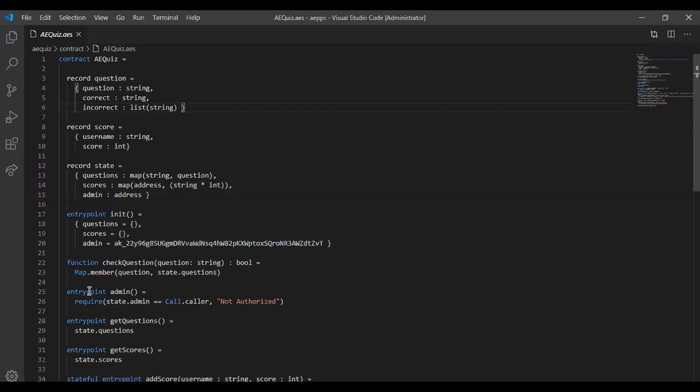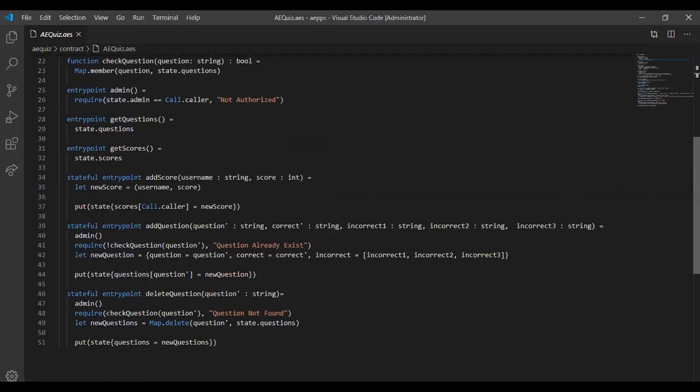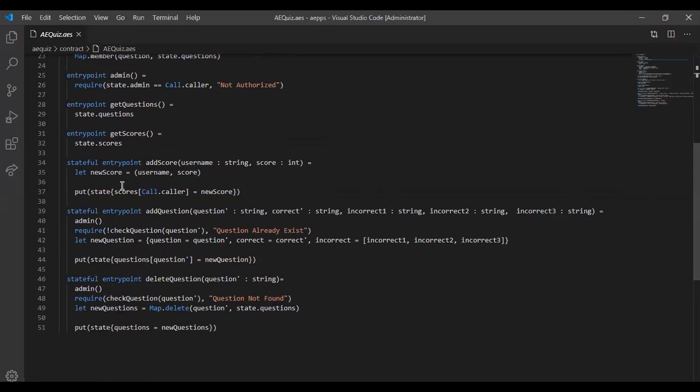Then she created an entry point called admin, which is requiring that state.admin equals Call.caller. If not, it brings out not authorized. Then she created an entry point get_questions, which is getting all the questions here. Then she also created an entry point called get_scores, which is getting all the scores.